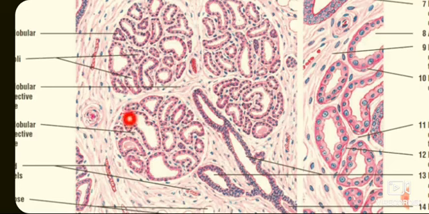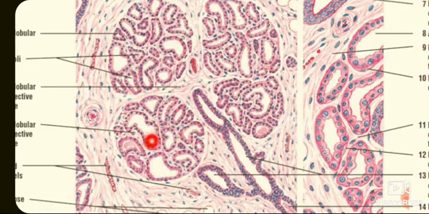The amount of the intralobular connective tissue decreases while the amount of interlobular connective tissue increases because of the enlargement of the glandular tissue.